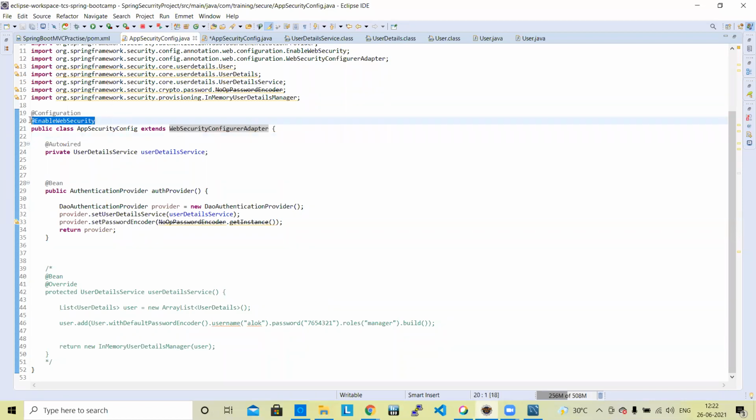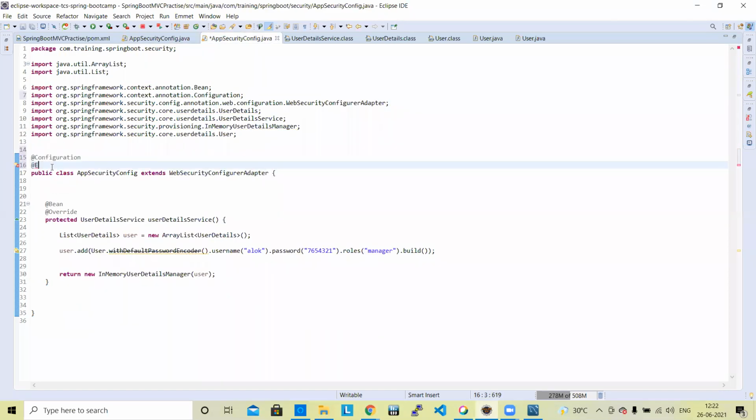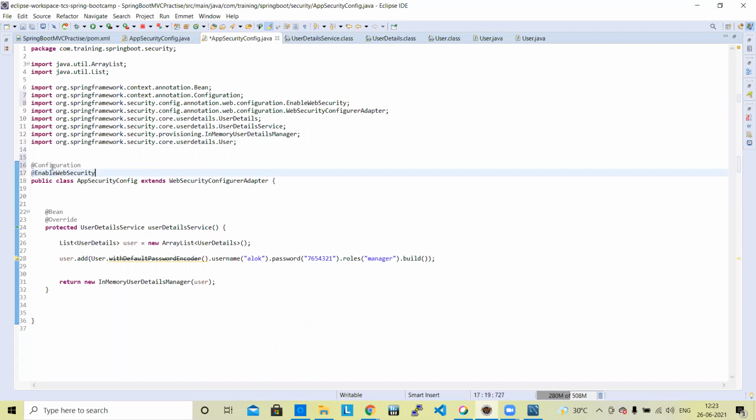Enable web security. These are the two annotations. Do not go much inside it at this level. Gradually it will become clear. You just need to know that if you create a home controller in Spring Boot, it will not work unless you add the Controller annotation. It will not treat it as a controller. Similarly, we have created the application security config class, but this class will not behave for security until we add these annotations. The moment you add them, behind the scenes it does the XML configuration so that it supports your security features.